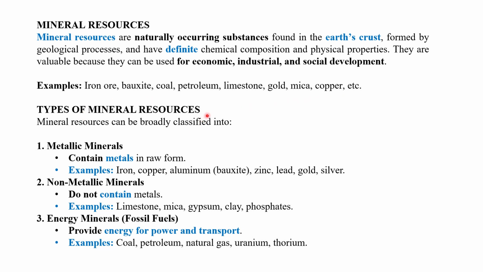So what are the various types of mineral resources? Metallic minerals contain metals in raw forms. Examples: iron ore, copper, aluminium, zinc, lead, gold, silver. Non-metallic minerals do not contain metals. Examples: limestone, mica, gypsum, clay, phosphates. Energy minerals, fossil fuels come under the energy minerals. They provide energy for power and transport. Examples: coal, petroleum, natural gas, uranium, and thorium.